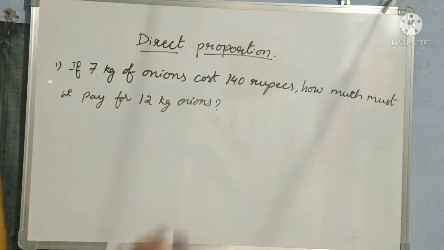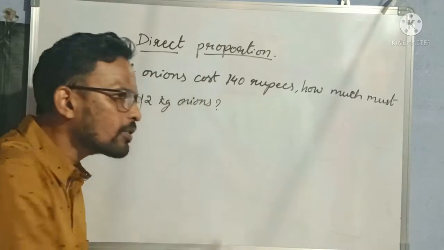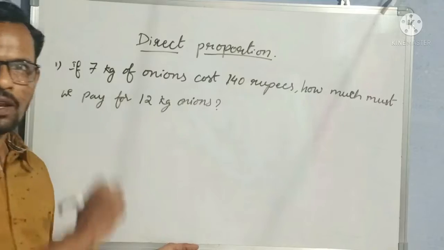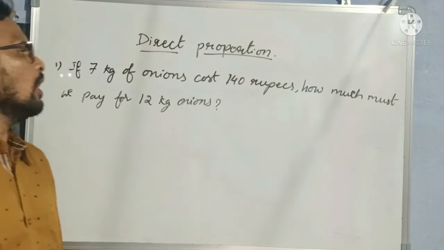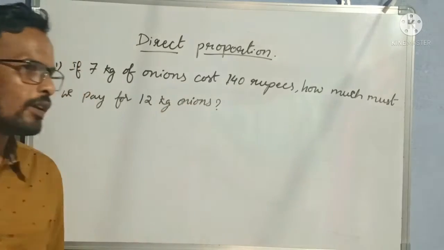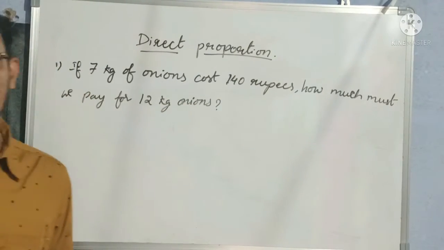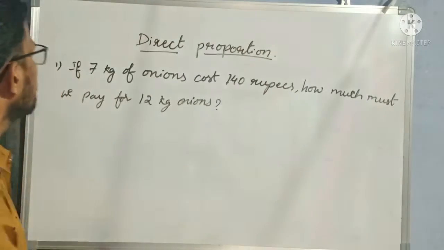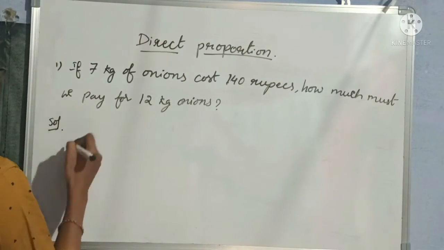See here, cost of 7 kg of onions is how much? 140 rupees. Now, how many kgs of onions we have to find out? 12 kg onions. Correct? So, already we know that cost, number of units and cost of units are in direct proportion. So, now we can use direct proportion here. So, listen. First solution, first step.